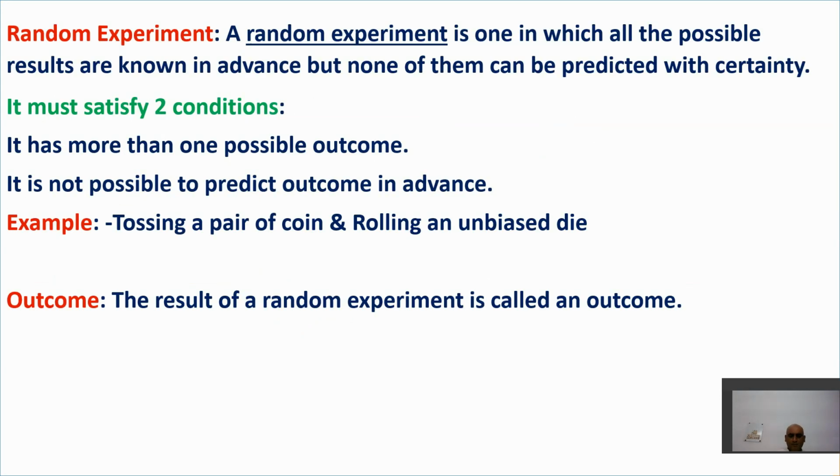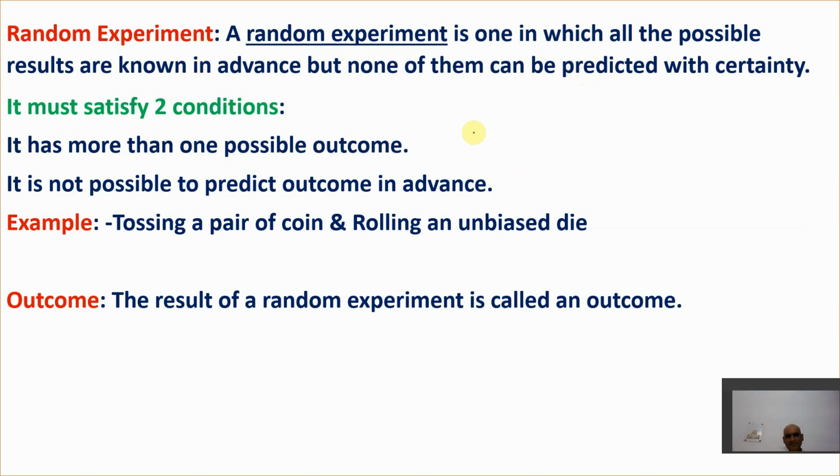Now let's move towards the next point. The next point is called random experiment. Now what do you mean by a random experiment here? A random experiment is one in which all the possible results are known in advance, but none of them can be predicted with certainty. Now what do you mean by this? Let's break this definition down. It is the one in which all the possible results are known.